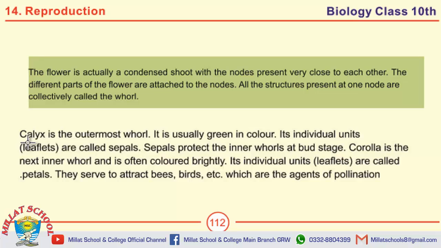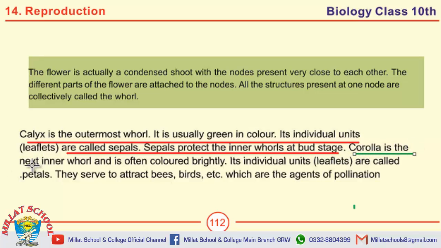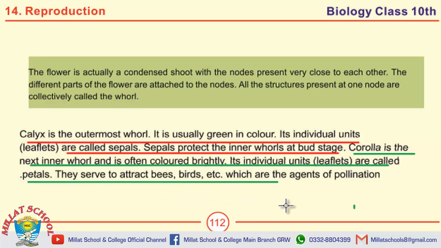Calyx is the outermost whorl. It is usually green in color. Its individual units are called sepals. Sepals protect the inner whorls at bud stage. This is the definition of calyx. Next is the definition of corolla. Corolla is the next inner whorl and is often colored brightly. Its individual units are called petals. They serve to attract bees, birds, etc., which are the agents of pollination.